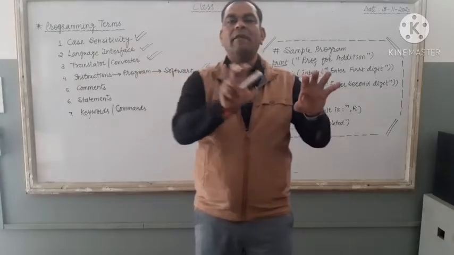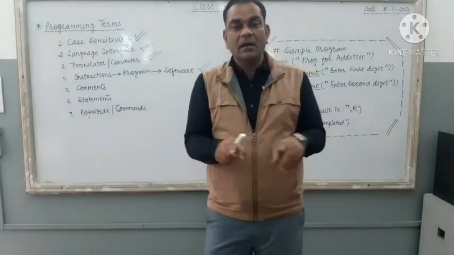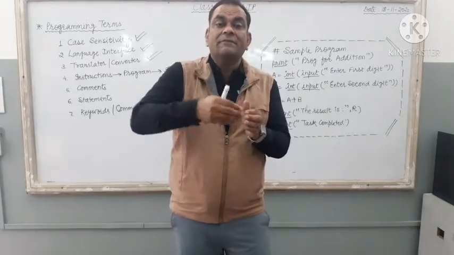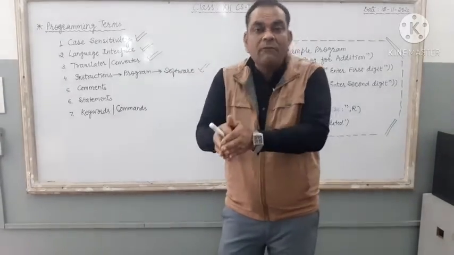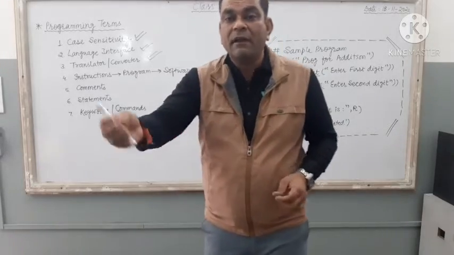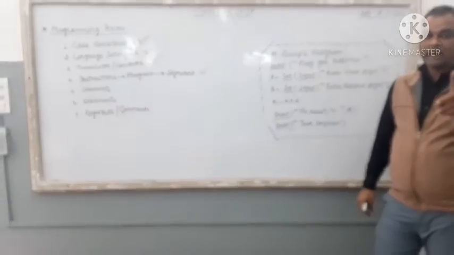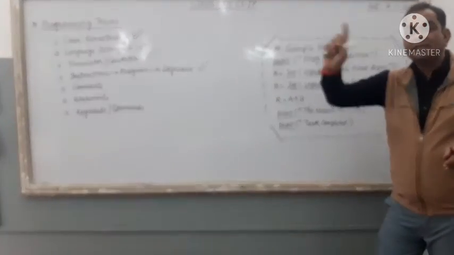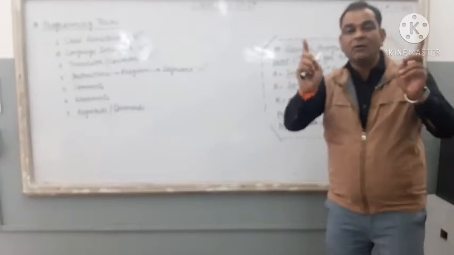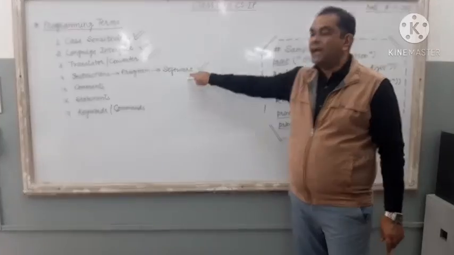Suppose these 4 different modules are there in this software. The software is a bigger term, right? Software is further divided into different programs, and a program is further divided into different instructions. Clear? A set of instructions is known as a program. If you combine all these programs together, it is software.